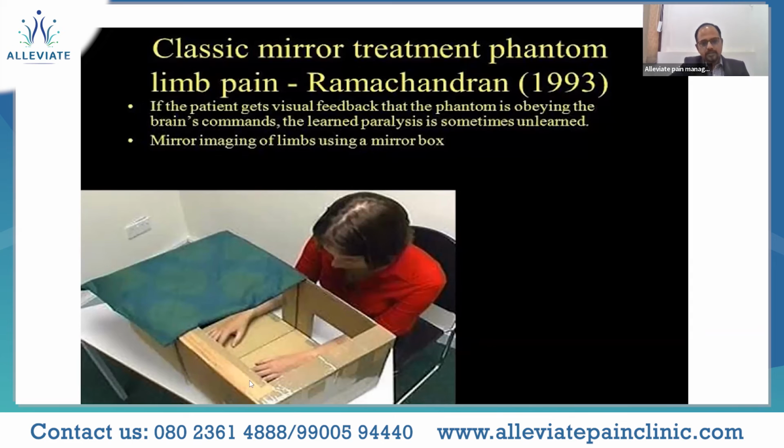In a box, a mirror is placed in between, and you place the normal limb, and through the reflection you are trying to fool the brain with the visual input, which works at the cortical level. The maladaptive neuroplasticity will be reduced gradually.